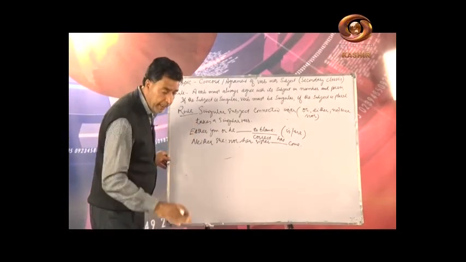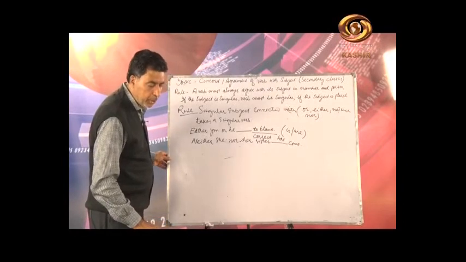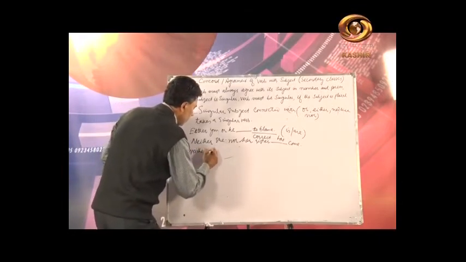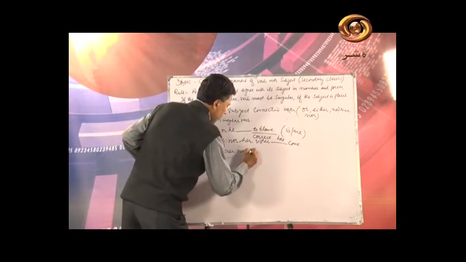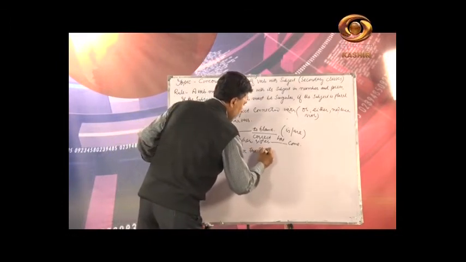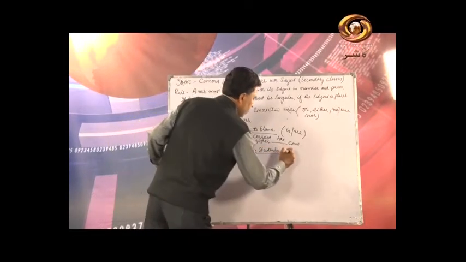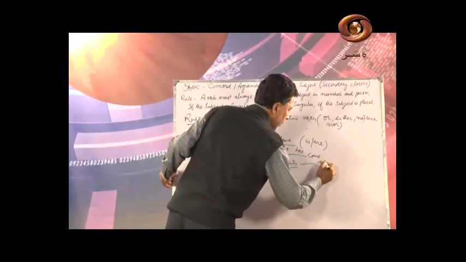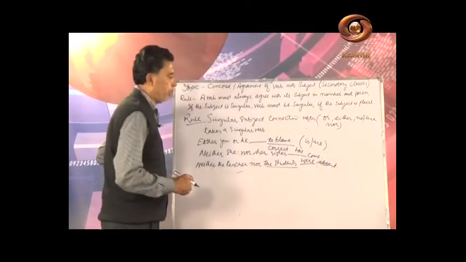For example, "neither the teacher nor the students dash present, dash absent." The verb agrees here with the second one, so we can say "were," we cannot say "was."